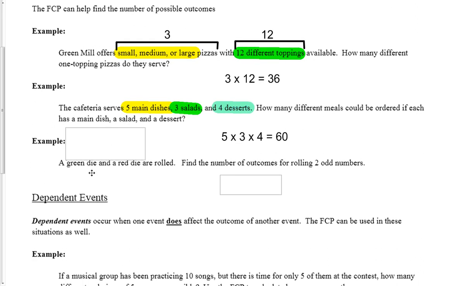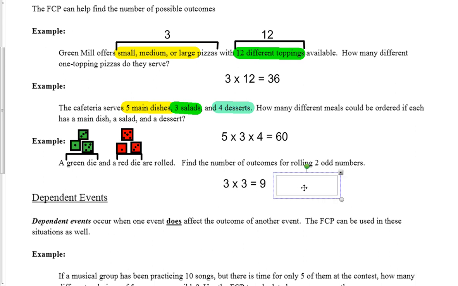Next one, we have a green die and a red die that are rolled. Find the number of outcomes for rolling 2 odd numbers. If we start with our green die, you have the possibility of a 1, a 3, or a 5 to get an odd number. And same thing with the red die. So how many outcomes are there for rolling 2 odd numbers? If you have an odd number here, there's 3 ways to do it. If you have an odd number here, there's 3 ways to do it. So I'm going to take 3 times 3, and you get 9.